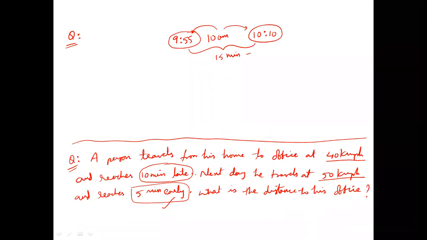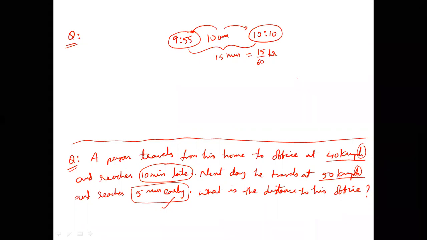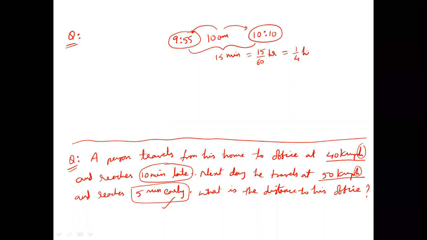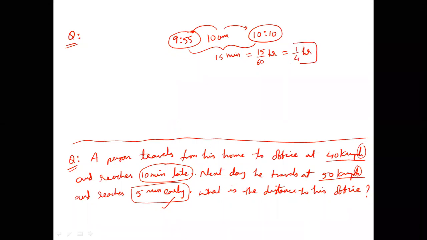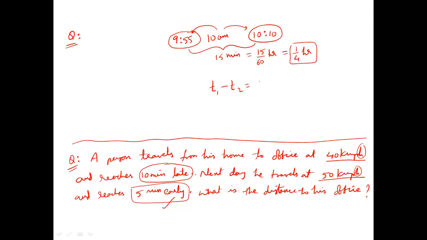Can I write 15 minutes as 15 by 60 hours? Yes sir. Because we have to write everything in hours, because kilometer per hour are the things mentioned. Hours or seconds, any two units, minutes will not be used as units. So 15 by 60 can be written as 1/4 of an hour. So this is the time difference between both the times. The difference means what is the symbol in math? Minus. So first day time and second day time difference is 15 minutes or 1/4 hour. Yes or no? Yes sir.